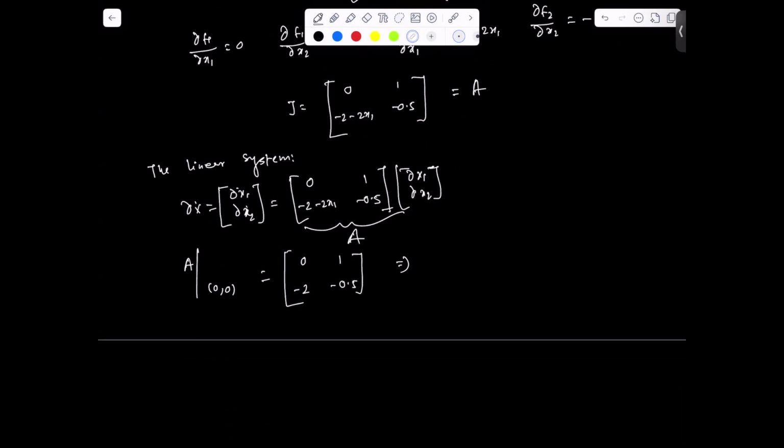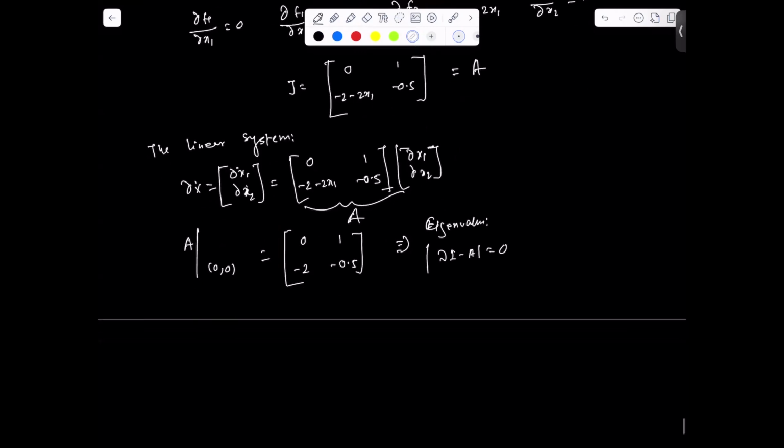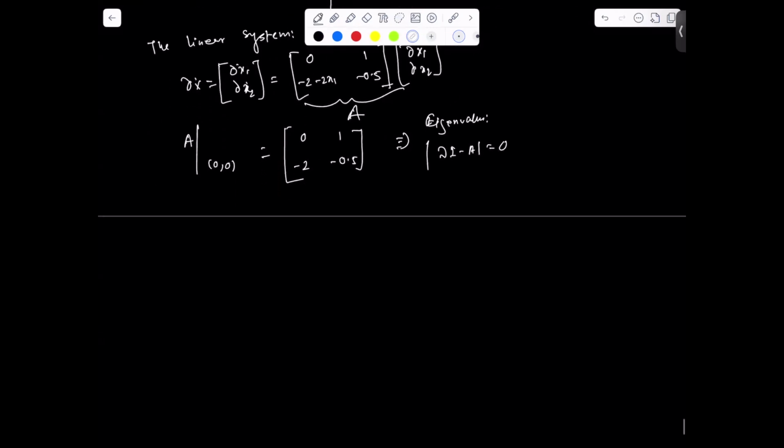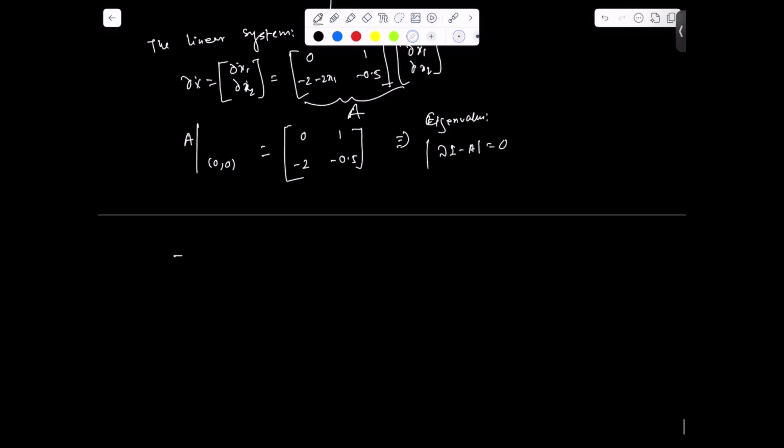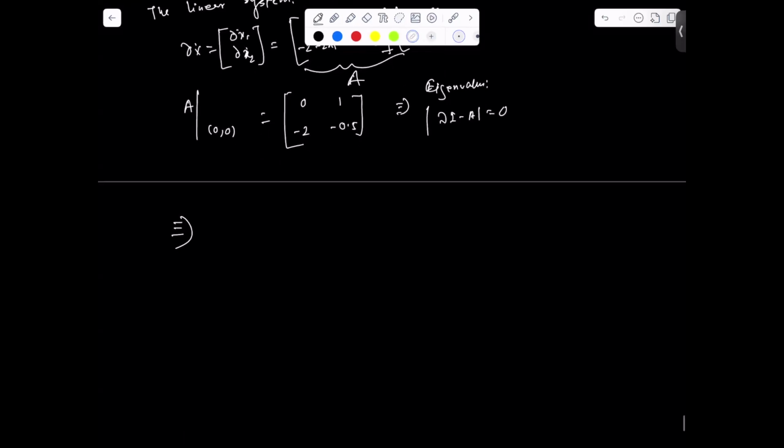And the eigenvalues we can find from determinant of lambda I minus A equal to 0. If you substitute the values, we get lambda, minus 1, 2, lambda plus 0.5 equal to 0. And from this, lambda squared plus 0.5 lambda plus 2 equal to 0.